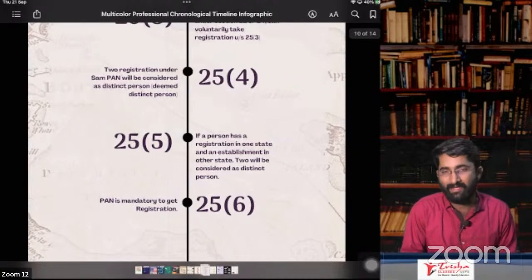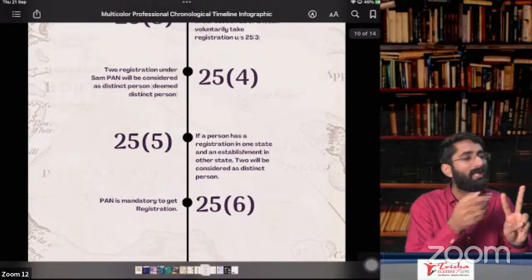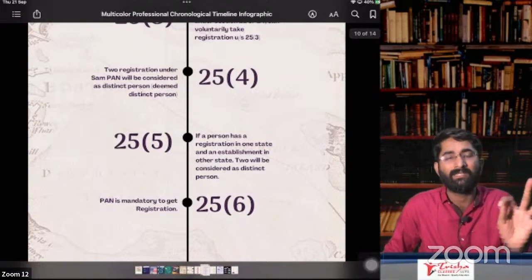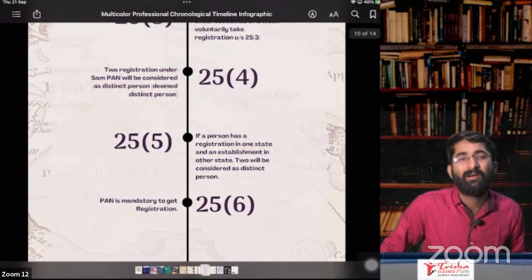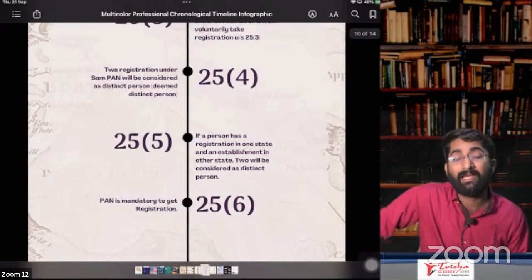Section number 28 is amendment, core field, non-core field. In case of core field amendment, you have to take the approval. In case of non-core field amendment, approval is not required immediately. Within 15 days, you have to apply for amendment. Section number 28.